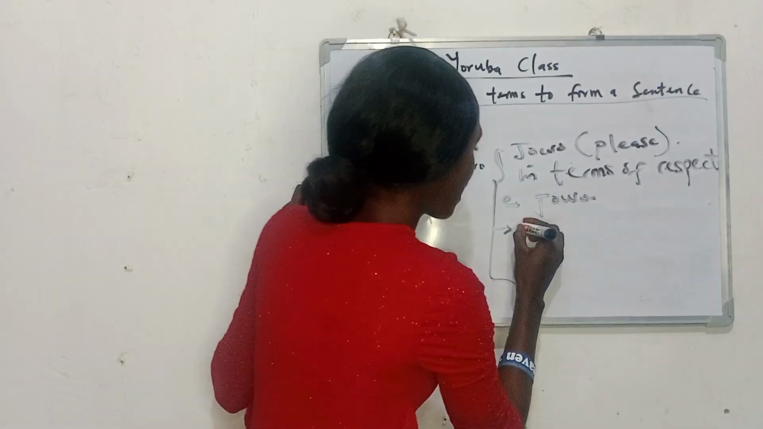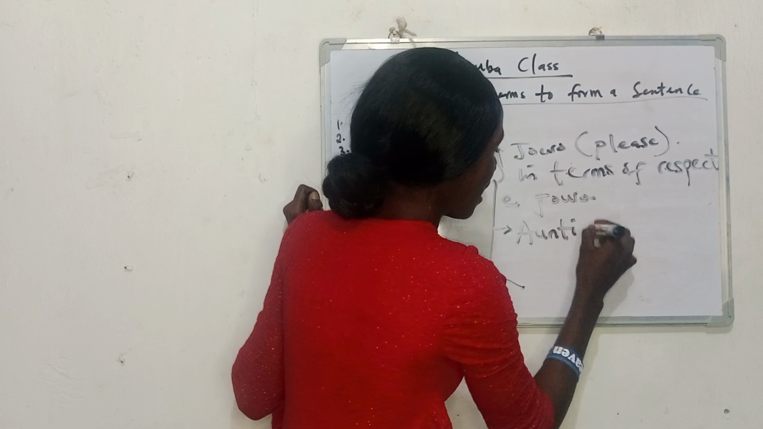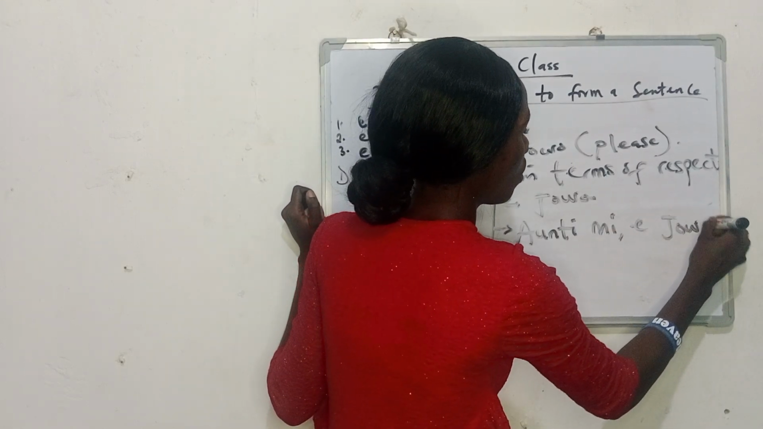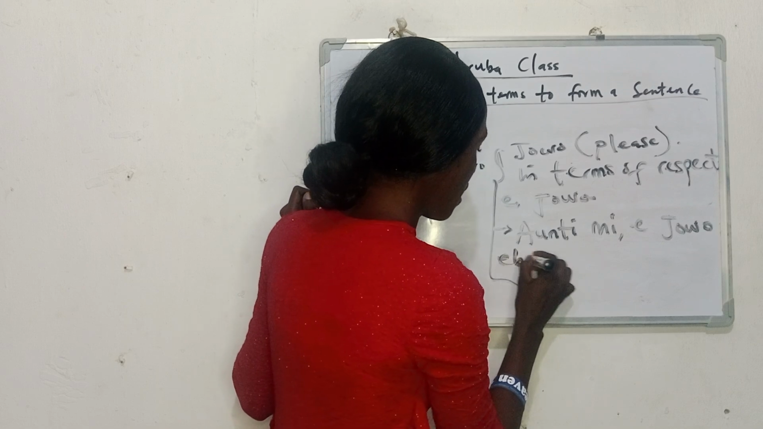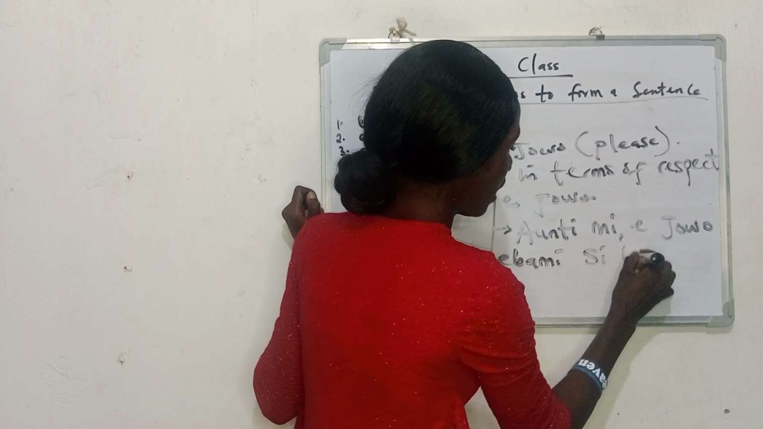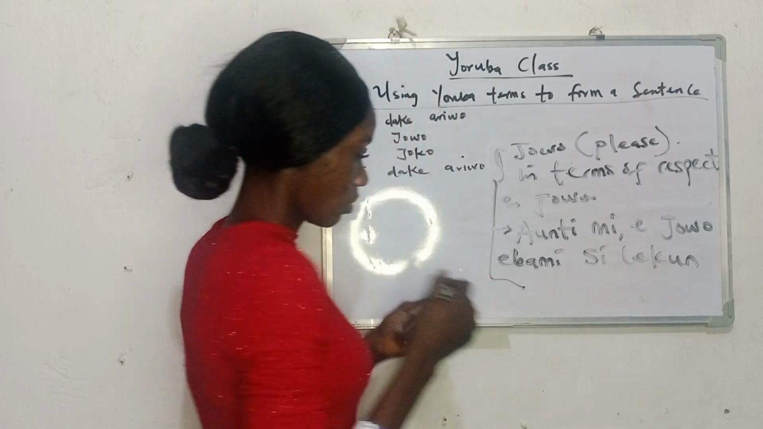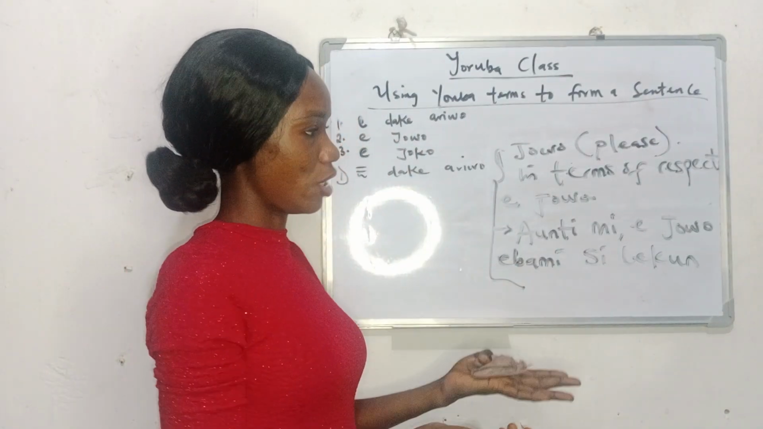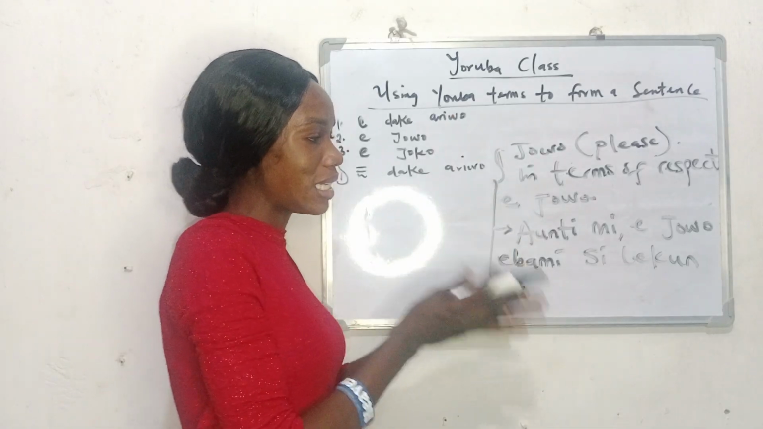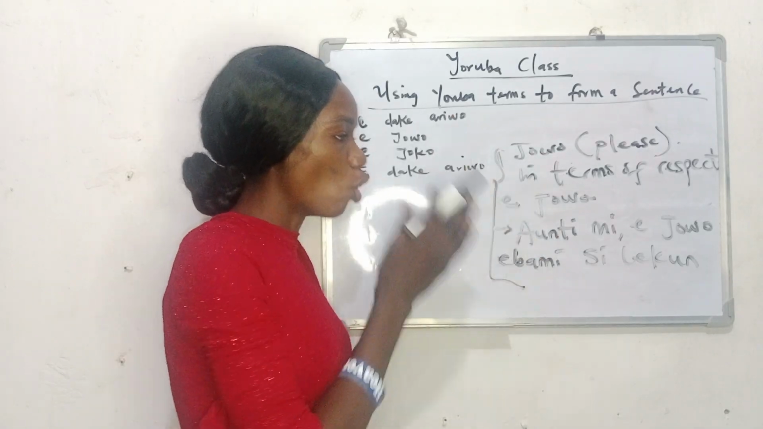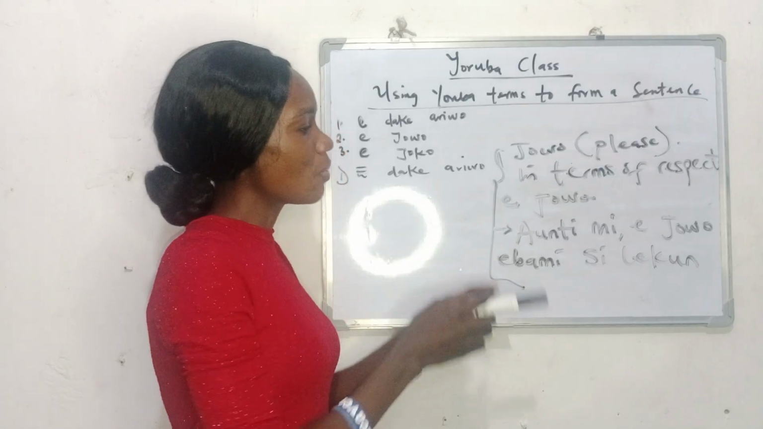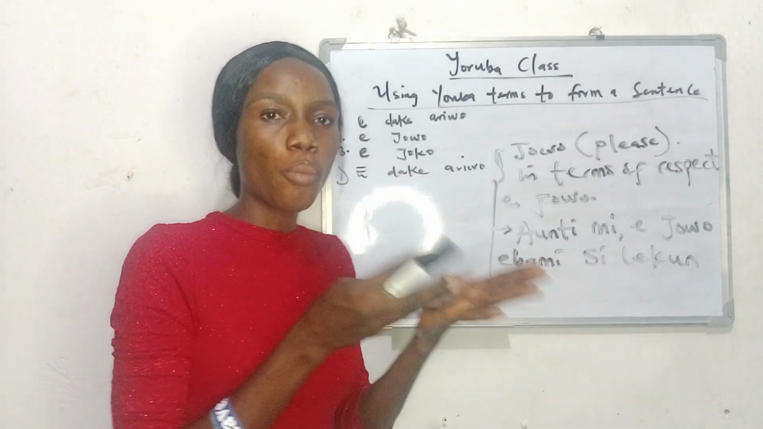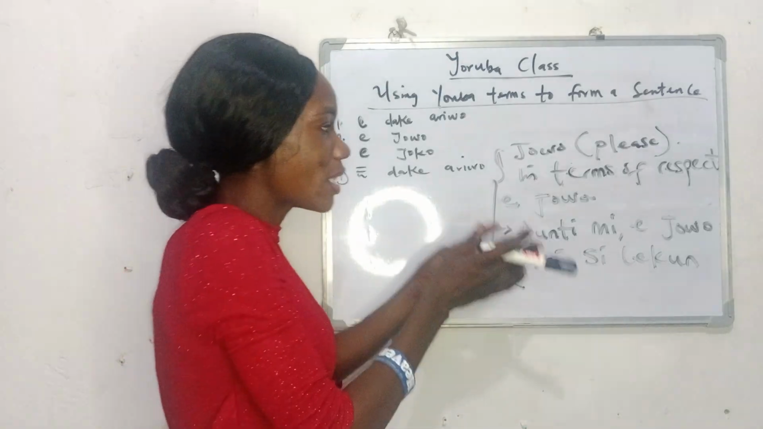So you can say auntie mi, ẹ jọ̀wọ́, ẹ bá mi ṣílẹ̀kùn. Now, your sister or your auntie is much older than you. So in putting ẹ jọ̀wọ́ in a sentence, you can say auntie mi, ẹ jọ̀wọ́, ẹ bá mi ṣílẹ̀kùn. That is, you're trying to tell your auntie, my auntie, please, can you help me open the door? So it's very simple and straightforward.